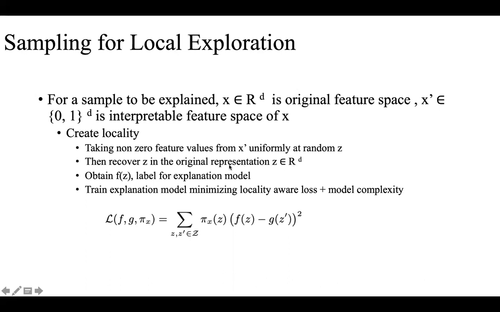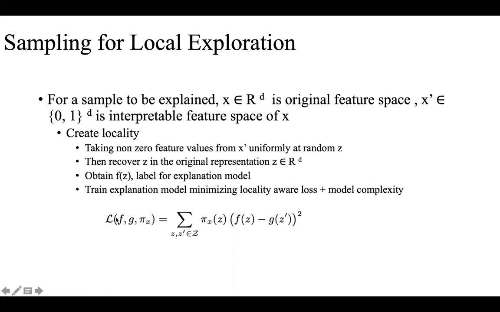Then they compute the actual prediction using the actual model whose prediction we want to explain, and use them as a label for the explanation model. And then they train that explanation model, minimizing the locality-aware loss plus model complexity, the function we saw in the earlier slide.